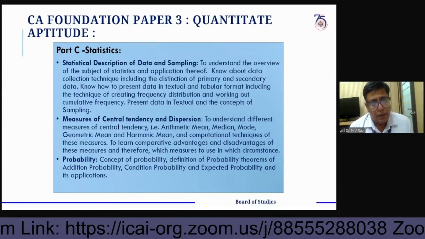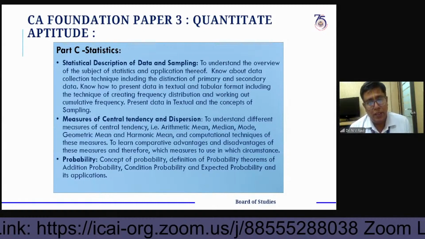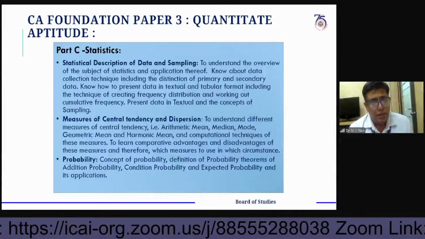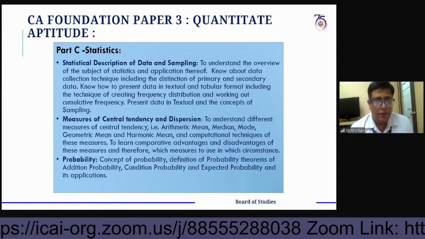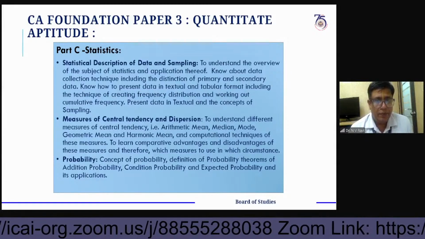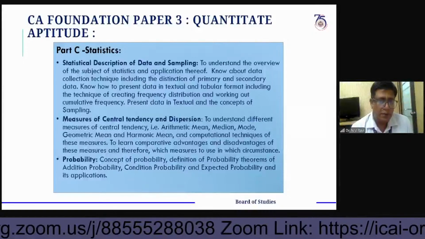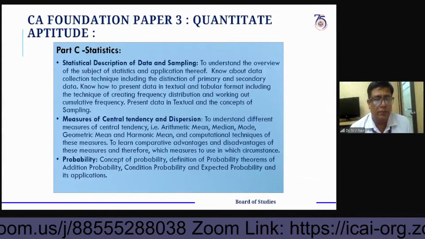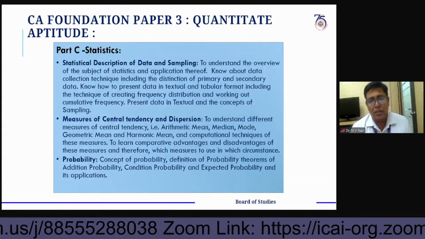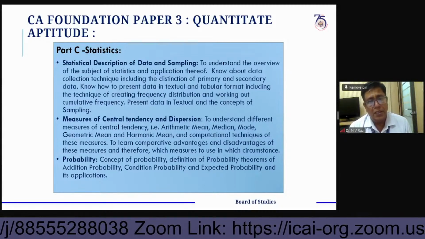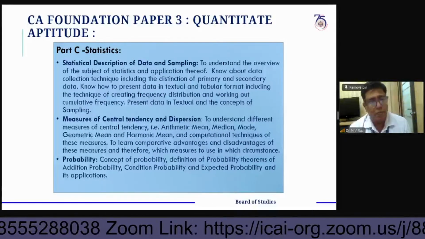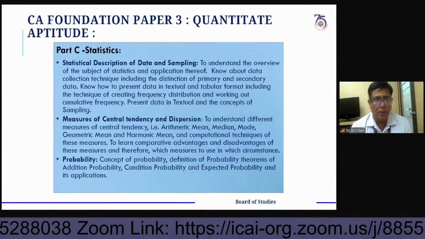And measures of dispersion, like range, are also very important. And the concepts of probability, addition theorem, conditional probability, expected probability, and applications are also very important.